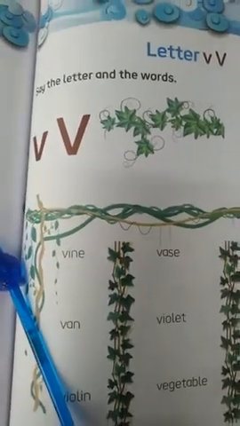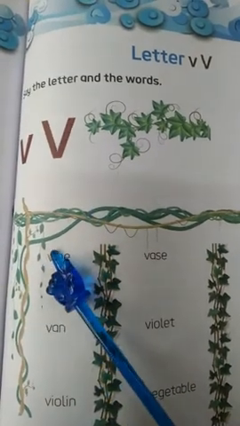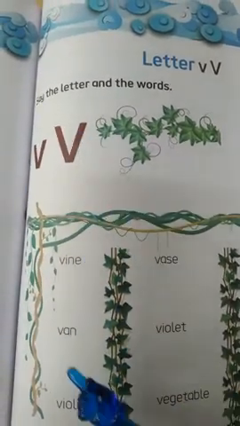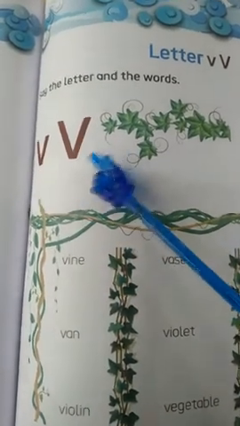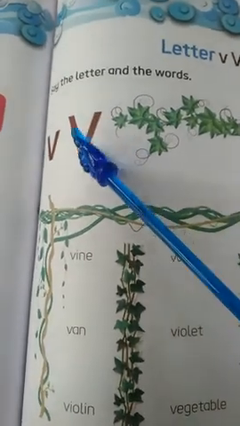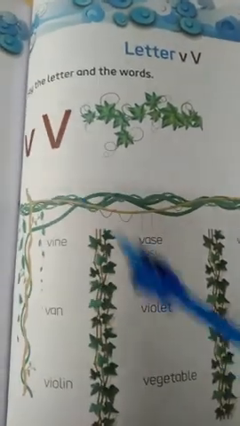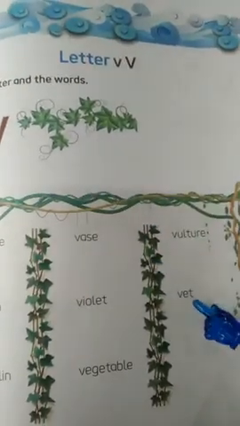Wa. Now let's see the words that begin with letter V. So V for vine, V for van, V for violin, V for vase, V for violet, V for vegetable, V for vulture, V for wet.